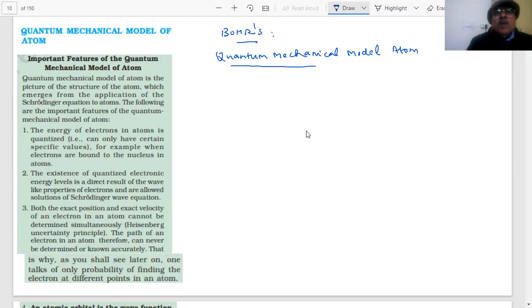And there are two important results which came out of this. One was the Heisenberg uncertainty principle, students. I'm not going into detail of that. It is not given in your course, so I'm not doing that. But he found that it is not possible to determine the position and momentum of electrons simultaneously. Second was de Broglie's wave equation.